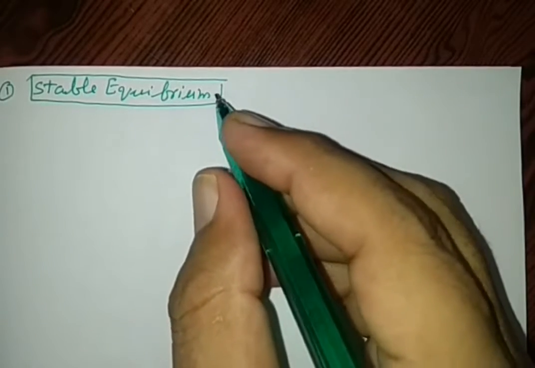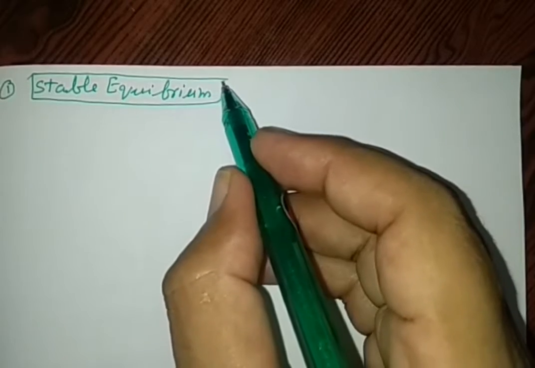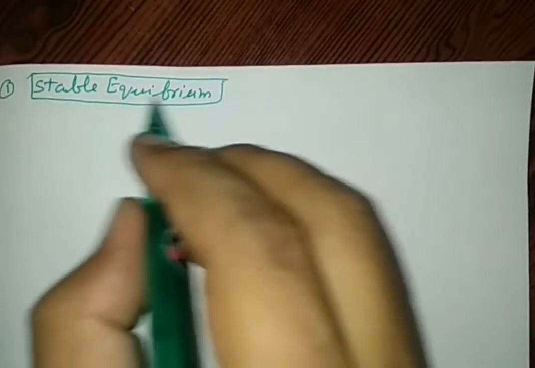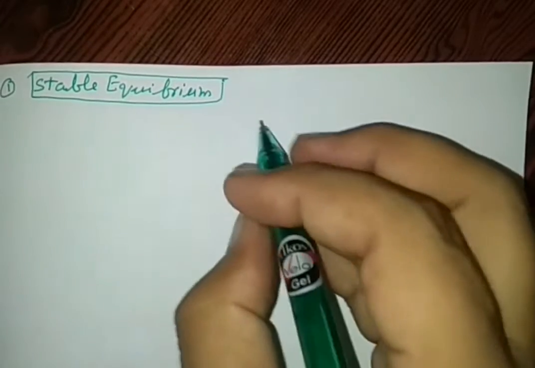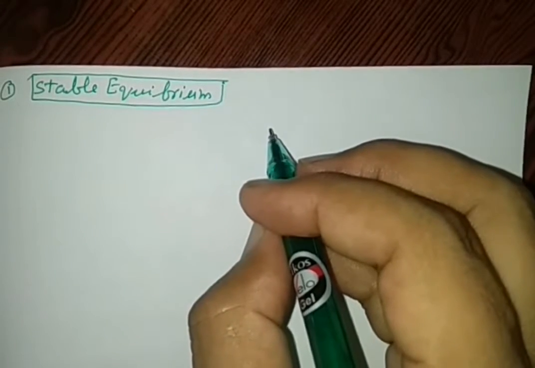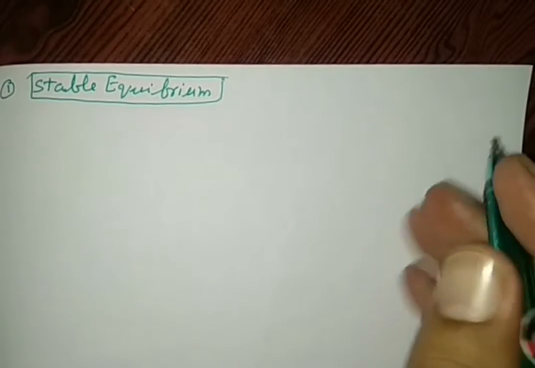So the first kind, translational static equilibrium, is stable equilibrium. See, what is this stable equilibrium? Suppose a book is kept on the table. See the page on which I am writing in front of you.